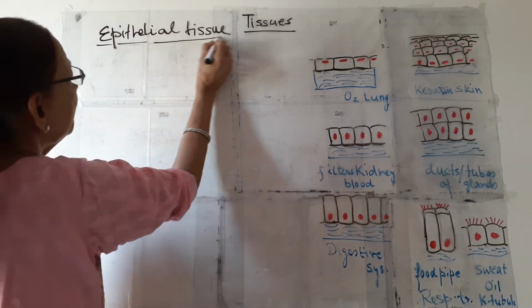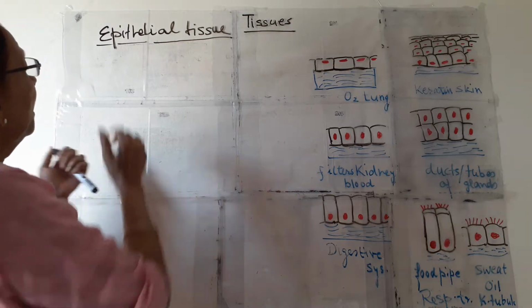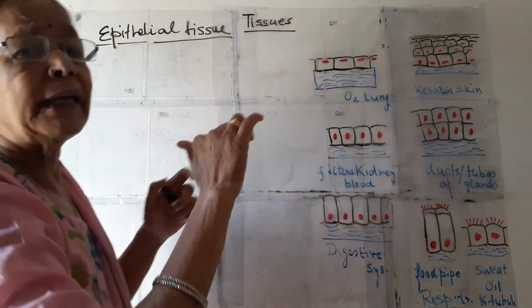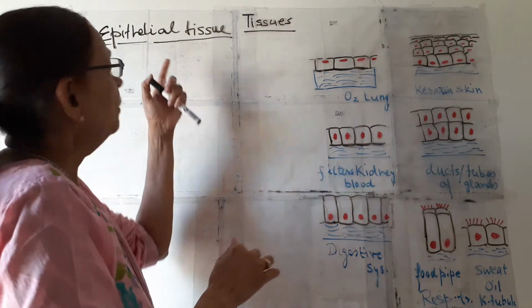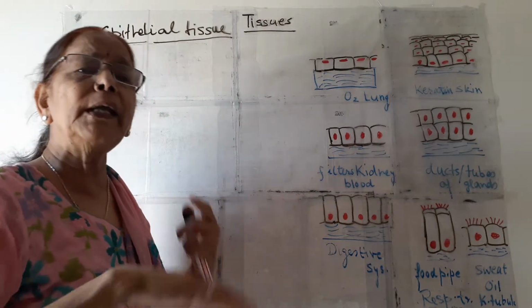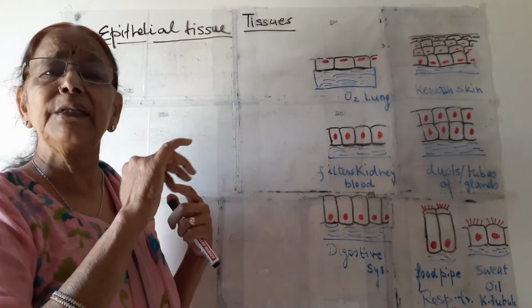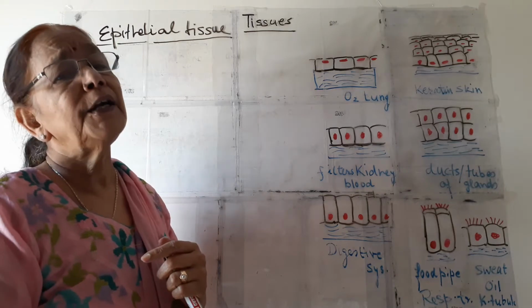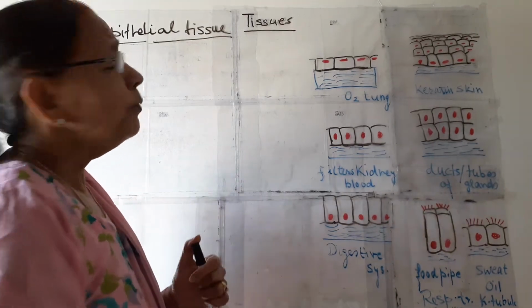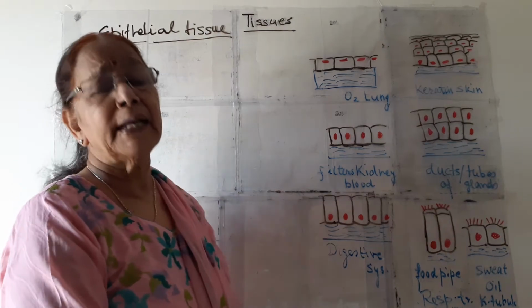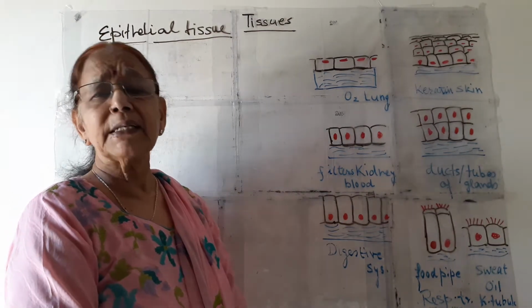All of you know what are tissues. Now what is epithelial tissue? Epi means on the top, over, thelial like a sheet. So the tissue which is present on the top of the body in the form of a thin sheet is known as epithelial tissue.